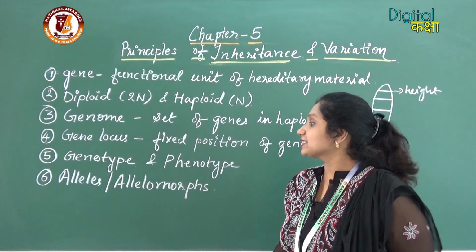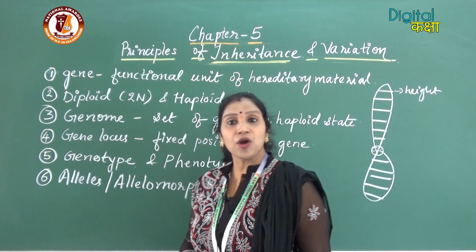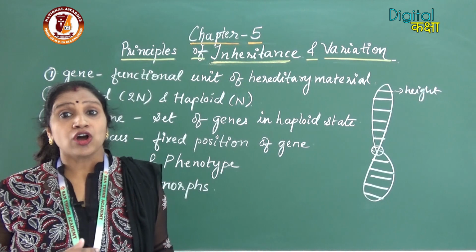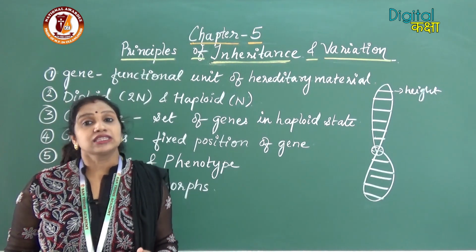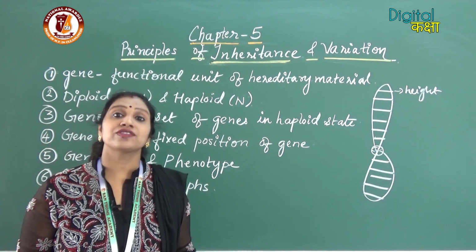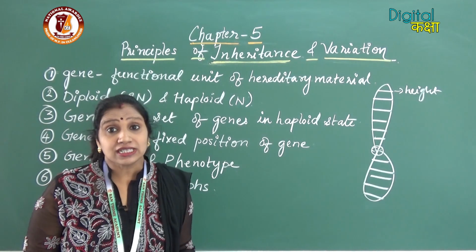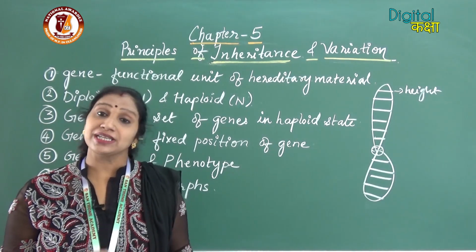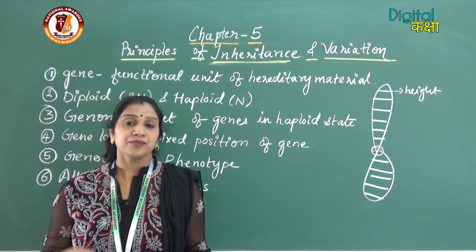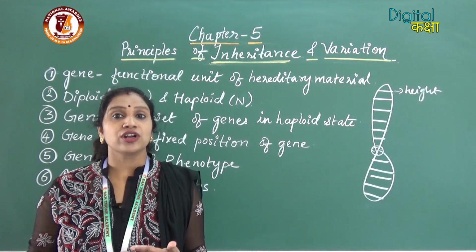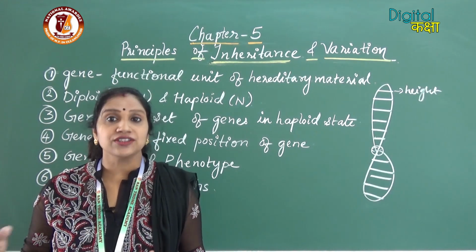The next term is alleles or allelomorphs. Alleles or allelomorphs are the alternative forms of the same gene. Alternative forms of the same gene means that, for example, one gene is there for the height of the individual.